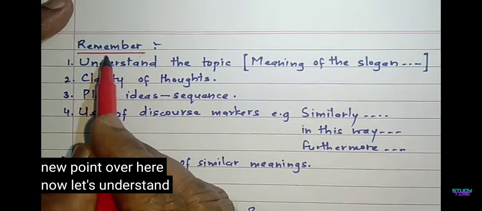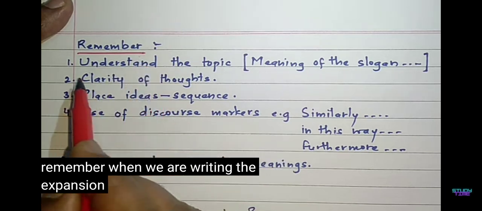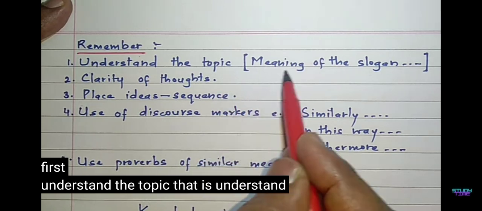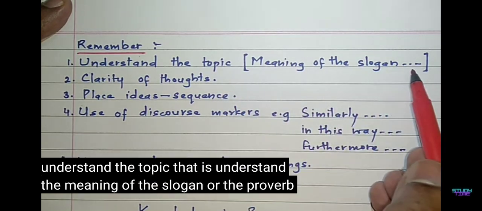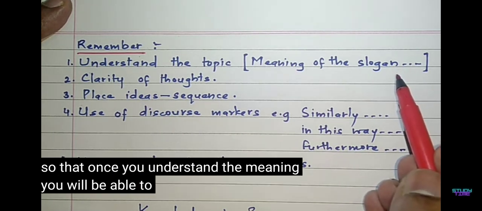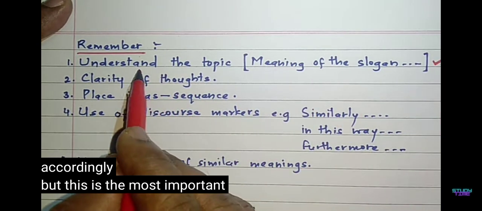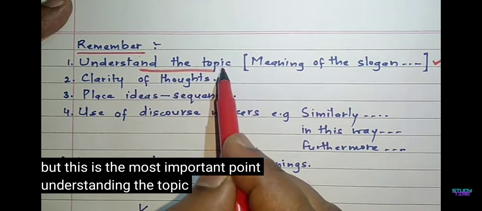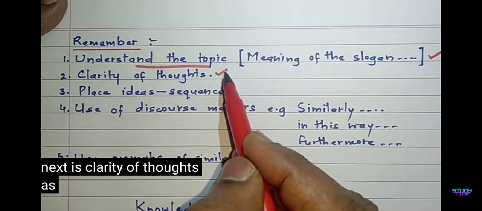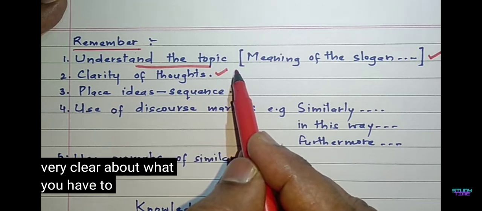Now let's understand what are the important points we should remember when we are writing the expansion. First, understand the topic. That is, understand the meaning of the slogan or the proverb, so that once you understand the meaning, you will be able to think and write accordingly. But this is the most important point, understanding the topic very clearly. Next is clarity of thoughts. As I said earlier, you have to be very, very clear about what you have to write.